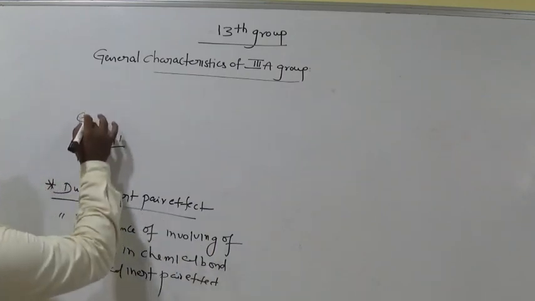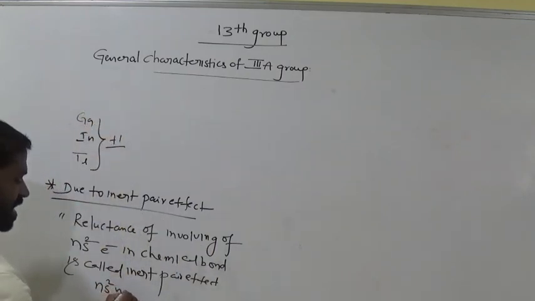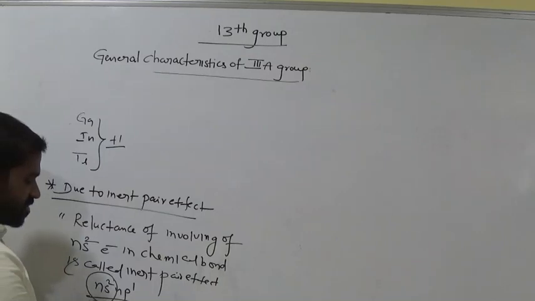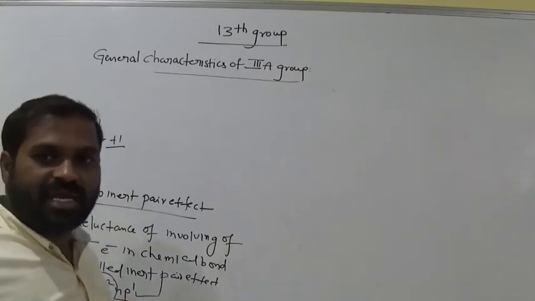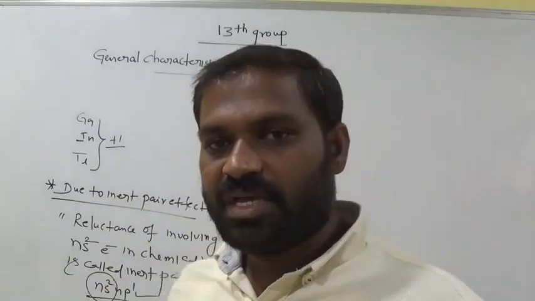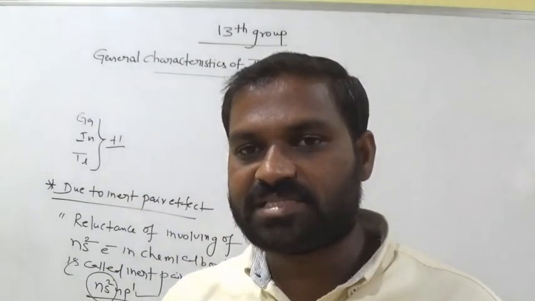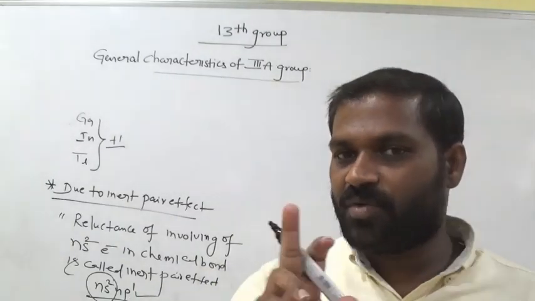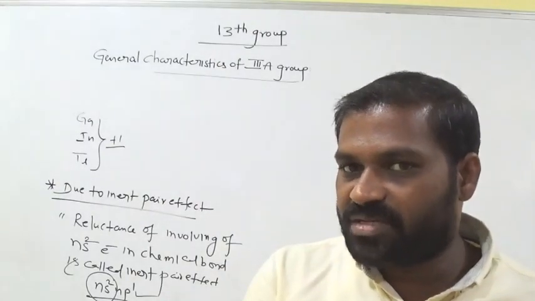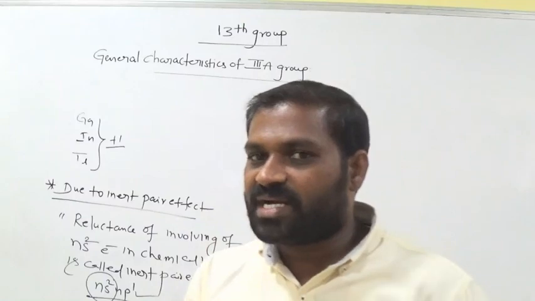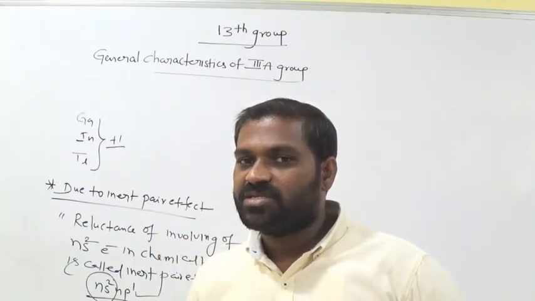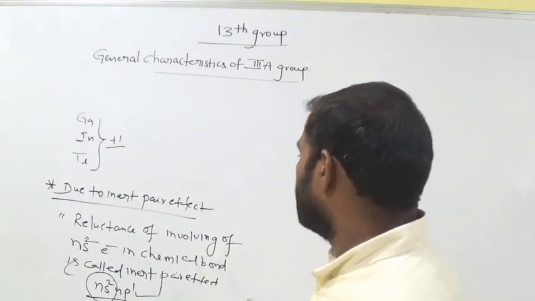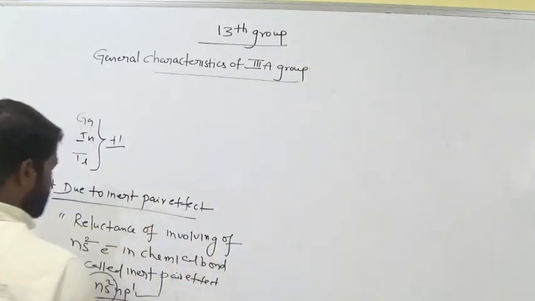That means in gallium, indium, thallium, with ns2 np1 outermost electron configuration, the ns2 electrons are not involved in the chemical bond; only the p electron is involved. The reluctance of participation of ns electrons in chemical bonding is called the inert pair effect. So which electron participates? The p electron. How many electrons are there in p? Only 1 electron, and it can participate in the chemical bond. That means it can lose only 1 electron, so thallium exhibits +1 only. So this is the reason for the decrease in Lewis acidity.